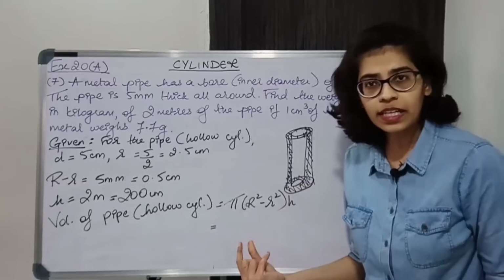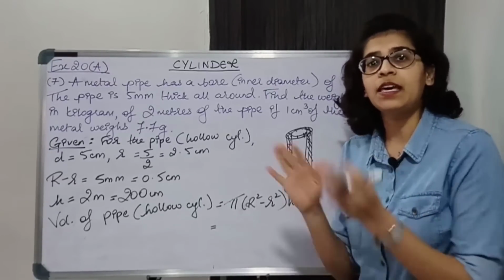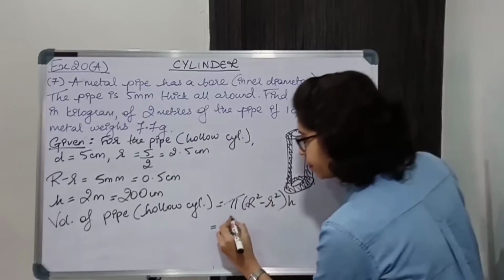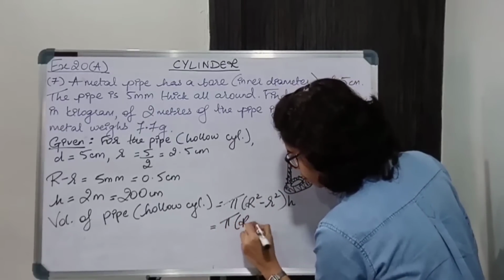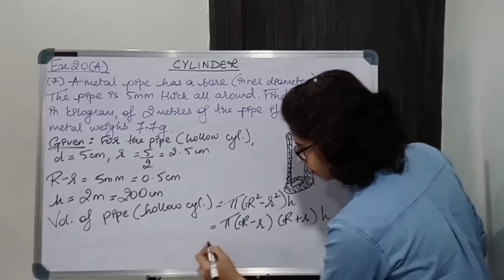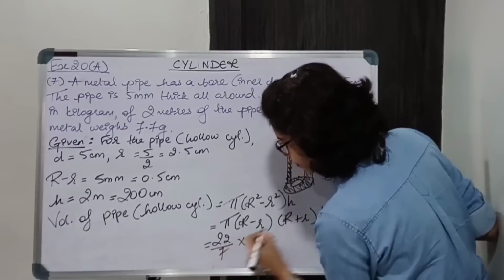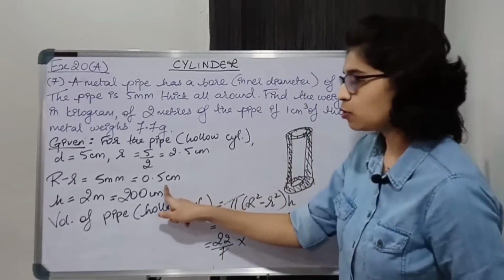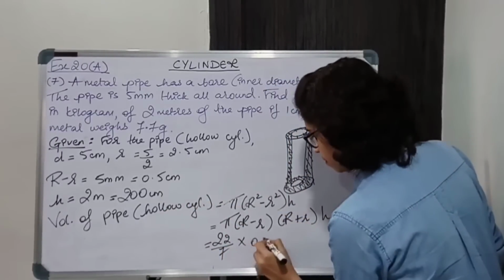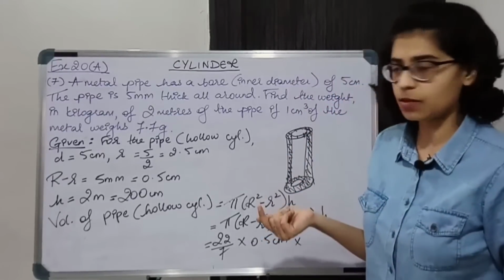Now what I'll do again, this is of the form a square minus b square, so I'll write it as a minus b into a plus b. Now this is 22 upon 7 into R minus r, it is given to us, 0.5 centimeter. R plus r we are supposed to find.